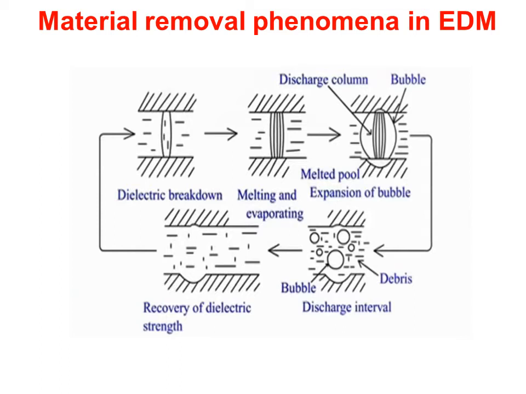And the debris is removed, and the bubbles may collapse, which creates huge temperature and pressure. Finally, the melted and evaporated debris is recovered from the flushing system. Then the dielectric strength is recovered, and the cycle repeats.